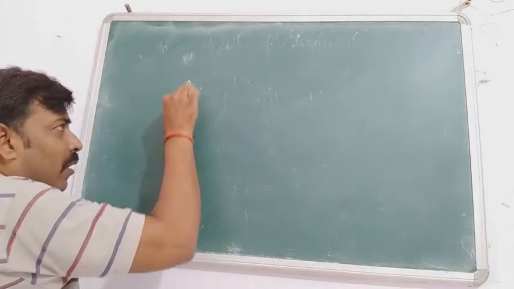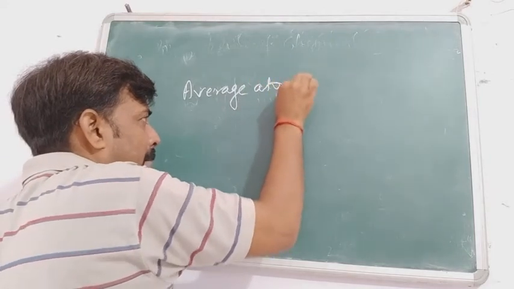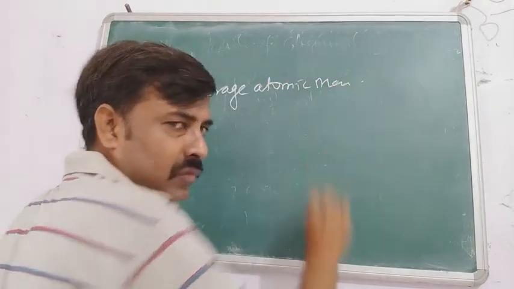So what is the formula for the average atomic mass?